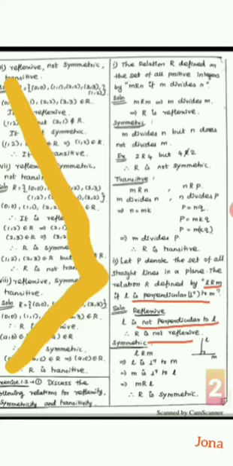The second one, symmetric. Look at the diagram. The line L is perpendicular to the line M. Here the given statement is L R M, that means L is perpendicular to M. From the diagram we can see that L is perpendicular to M, and that implies M is perpendicular to L. Both are the same.